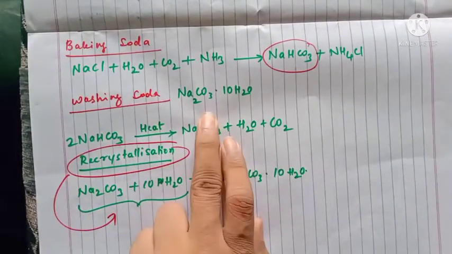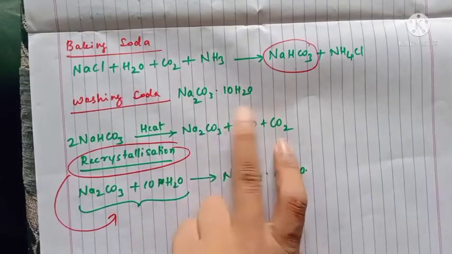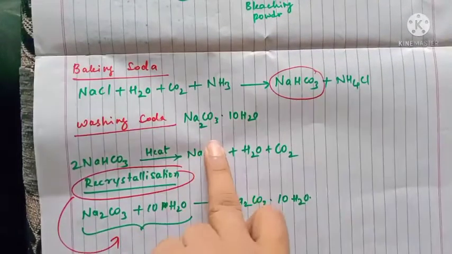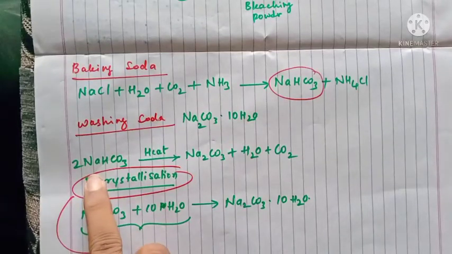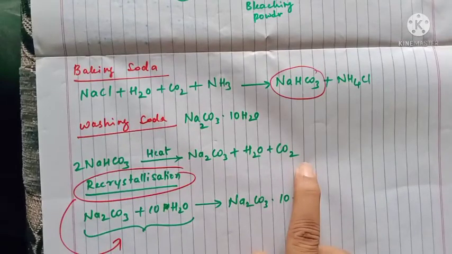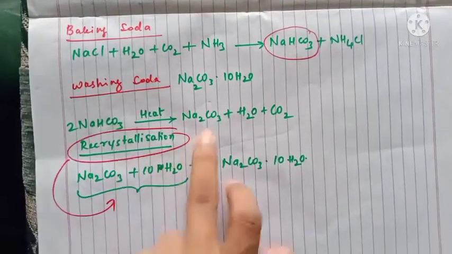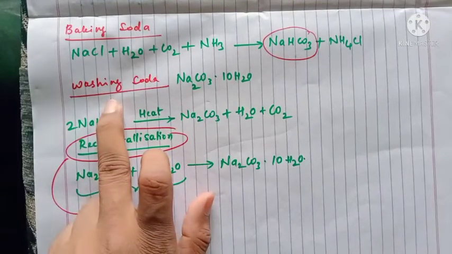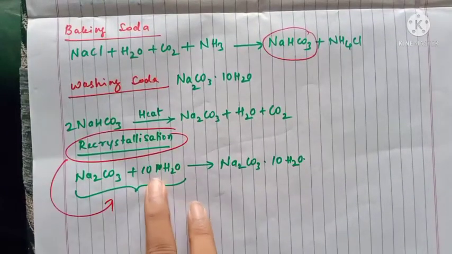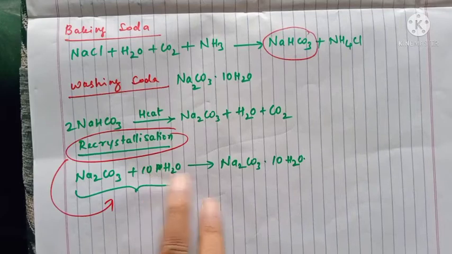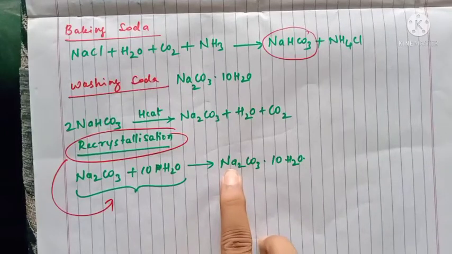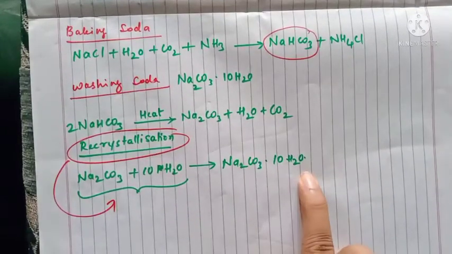Washing soda's chemical formula is Na2CO3.10H2O. That is a recrystallized product. First we prepare Na2CO3. Na2CO3 can be prepared by heating baking soda, and we get Na2CO3 along with water and carbon dioxide as byproducts. Similarly, recrystallization of Na2CO3 will give you washing soda. In recrystallization, we add a constant number of moles of water to the product, and the product absorbs it and keeps it inside. That is why Na2CO3.10H2O has 10 moles of water.